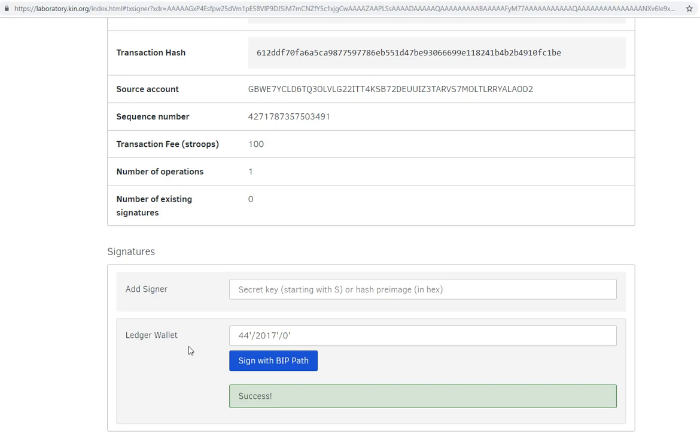If you're not on a ledger and you're confused, you don't need to use the sign with BIP path. That is only for ledger wallets. You would be adding a signer. This is where you're going to enter the secret key of the wallet you're signing. So it's just like if you're using MyEther wallet and you log in using your private key, here you're signing the transaction with your private key from the wallet that you want to send from.